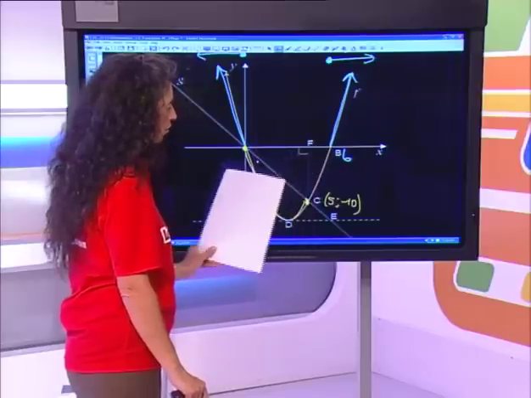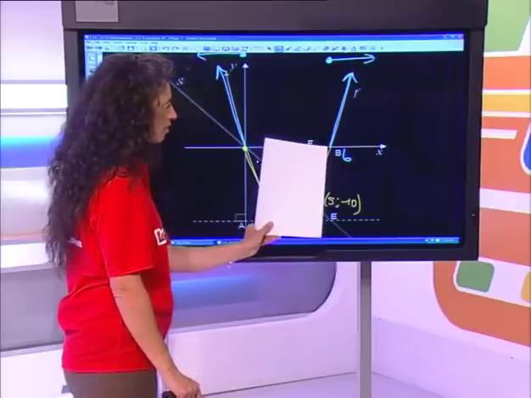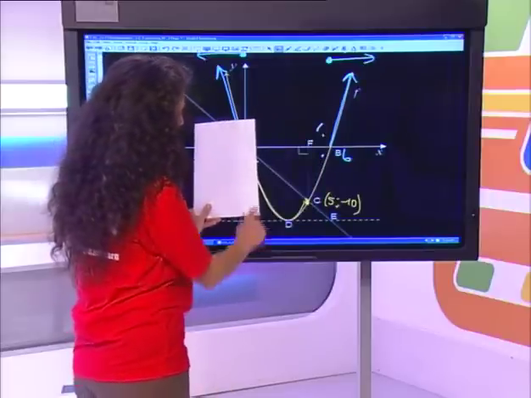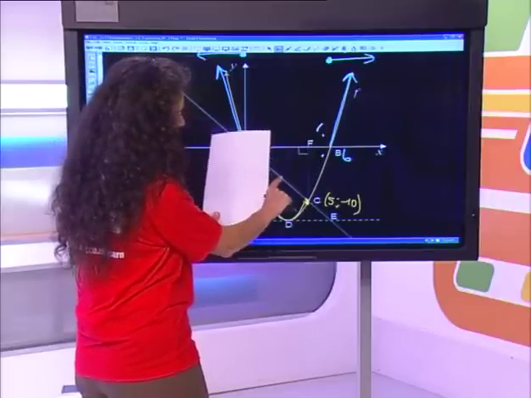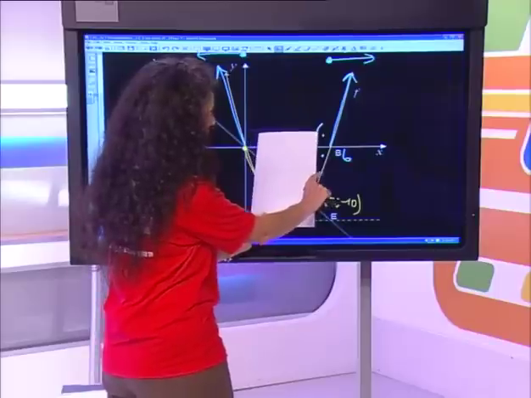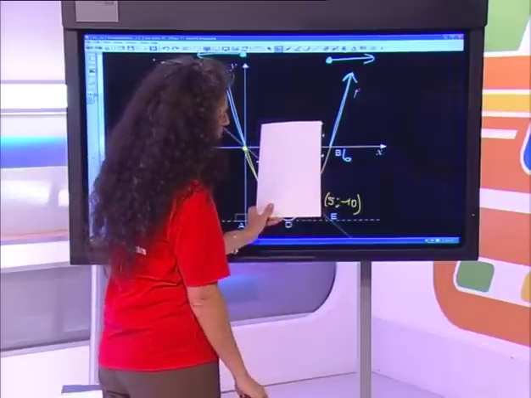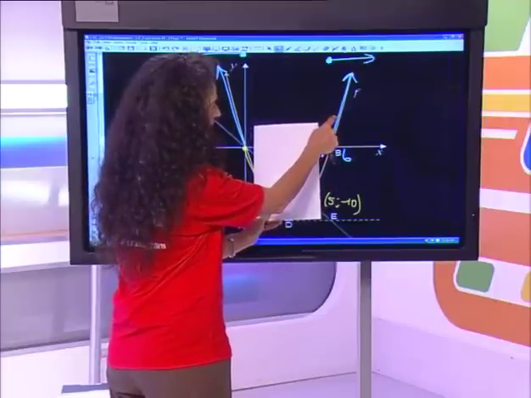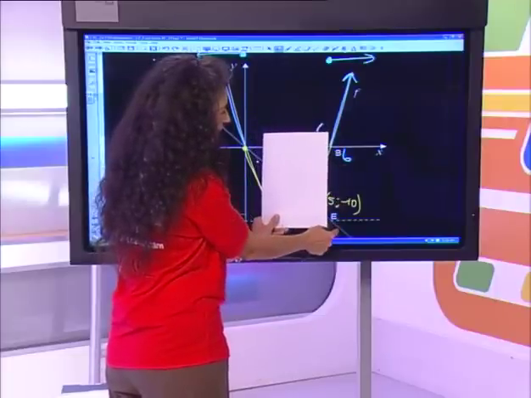Where do you think it's going to change? When one of the graphs crosses the axis, because then I'm getting a positive instead of a negative. So if I go across the axis here, you just keep going. Negative times a negative, negative times a negative, negative times a negative. They're all negatives. But the moment you go beyond 6, you now have a positive y, and you've got a negative y down here of your straight line.